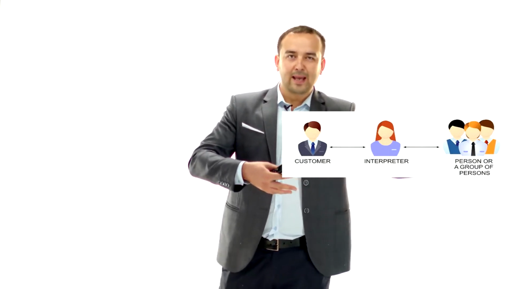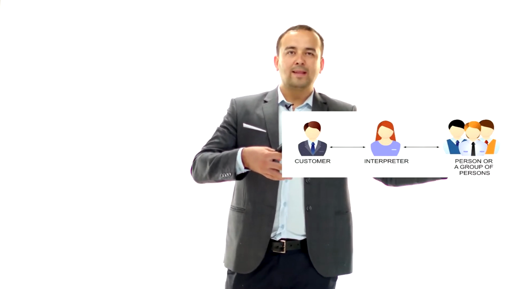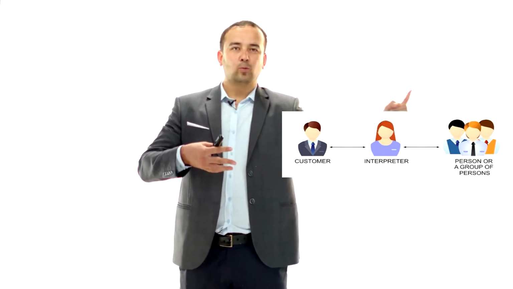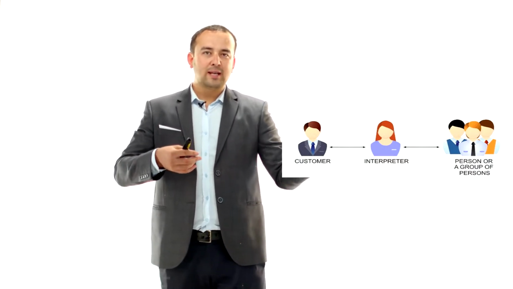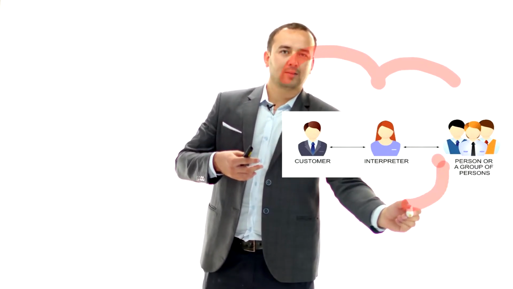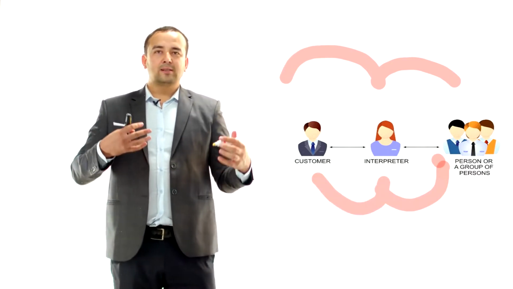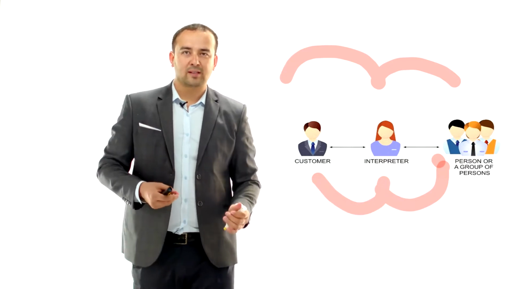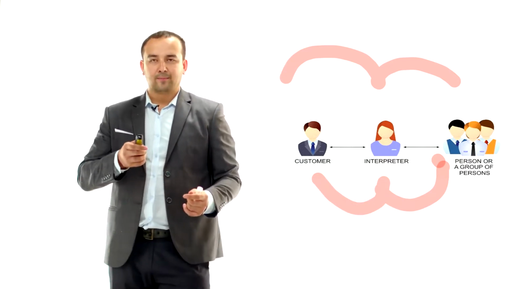And then this interpreter translates it to other people or person. And then they wait for their turns. And then when they have the chance to speak, they speak again while the interpreter is again waiting for her turn or his turn. And then they translate it to the customer again. So as you see, here we have this diagram. So from this to this, and then this goes back, from this to the interpreter and again to the customer. So this is how consecutive translation is done.